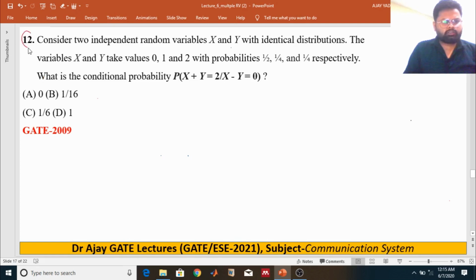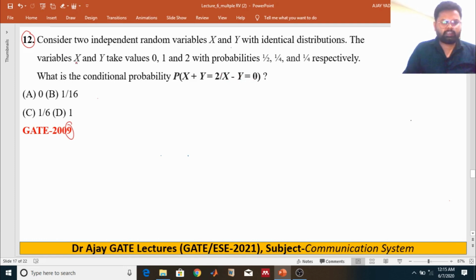Now the question number 12. This question I have chosen from the GATE 2009. Consider two independent random variables x and y with identical distributions. The variables x and y take the values 0, 1 and 2 with probabilities 1 upon 2, 1 upon 4 and 1 upon 4 respectively. Then what is the conditional probability of x plus y equal to 2 given x minus y is equal to 0?